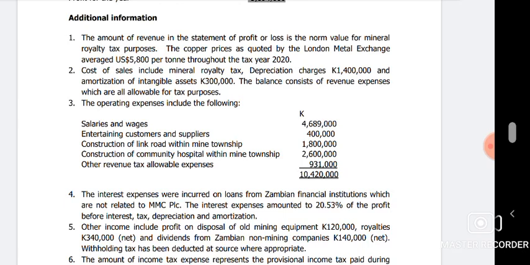It was incurred on loans from a certain financial institution, right? That's why the expenses, of course, came from the loans that they initially had gotten from this institution. Then they've just added the point that yes, this institution is not related to MMC. So therefore, I think this is for the purpose of the business, and hence we cannot add it back because it's something that's allowable.